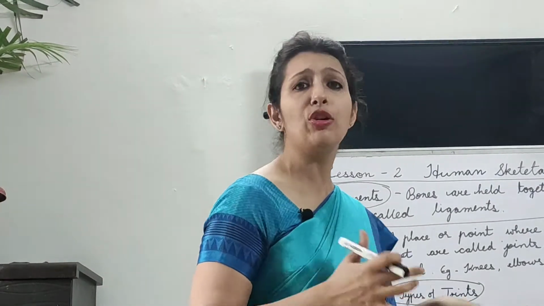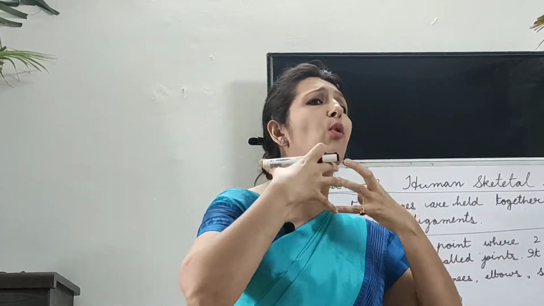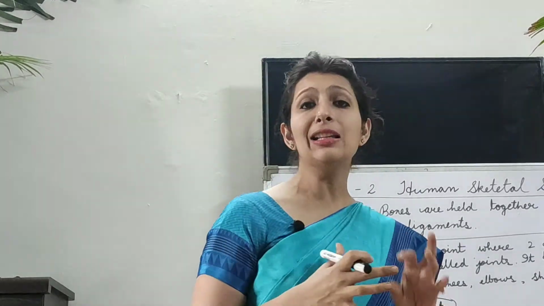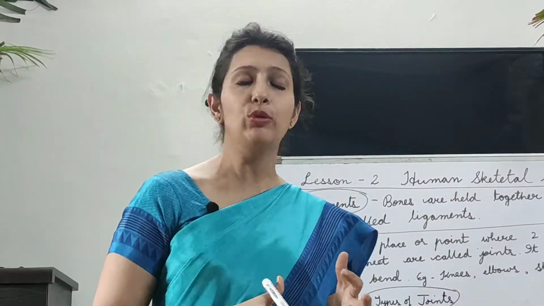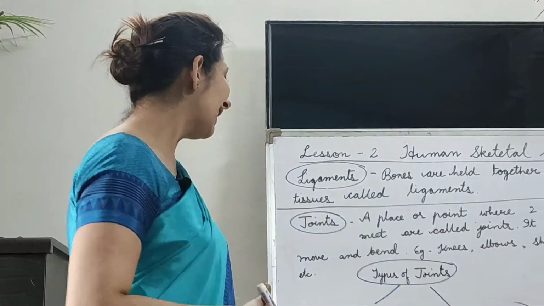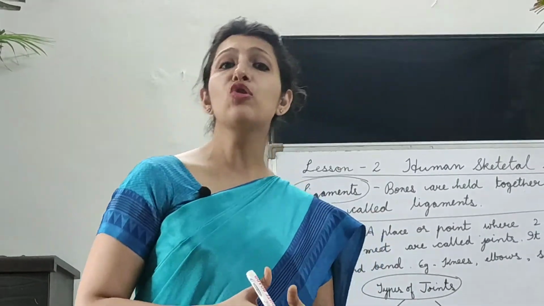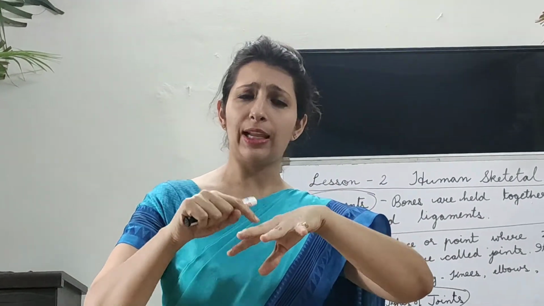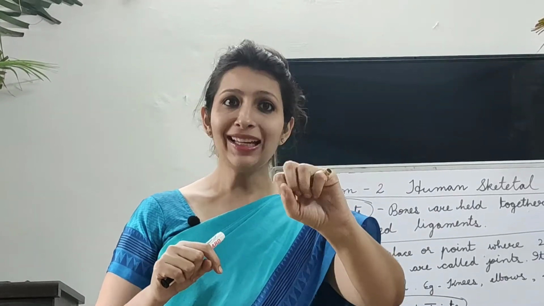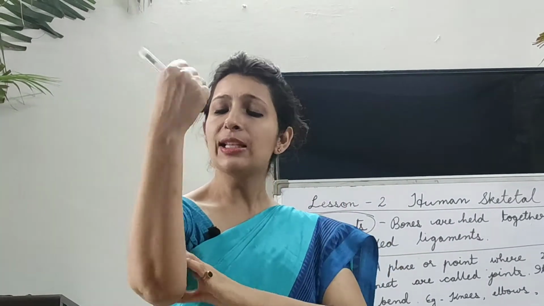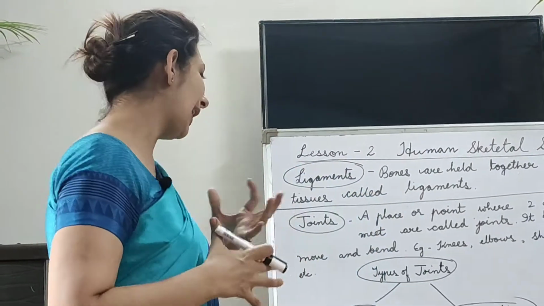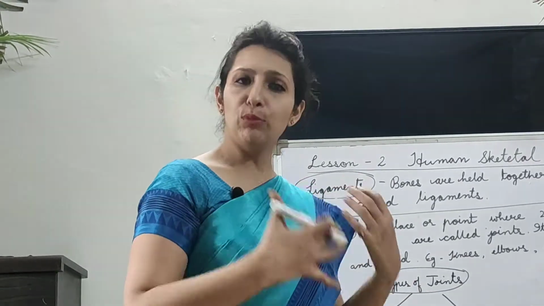So here you can have a good example of the joints of the skull. You know there is a skull, but so many small little bones are joined together. Okay, so the joints in the skull don't move. That is why they are immovable. Whereas come to the other part, that is movable joints. Now these joints move. For example, just look at your finger. So many joints are there, but you can move your finger, right? So these joints can move. Similarly, this joint can move. Your knee can move. Okay, so these are different categories of joints which can move. They are known as movable joints.